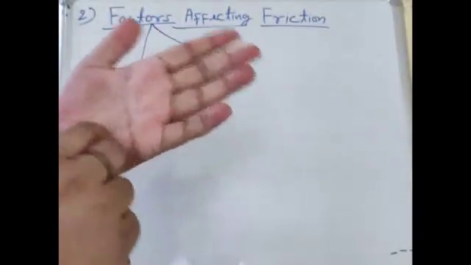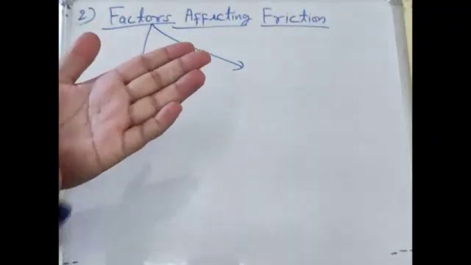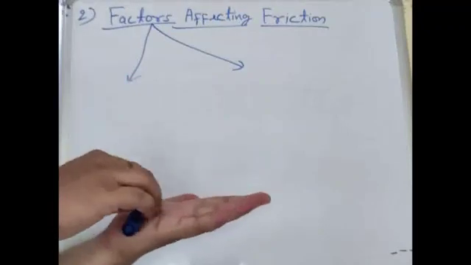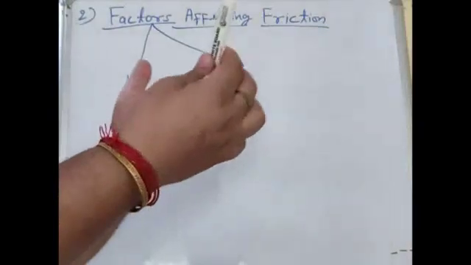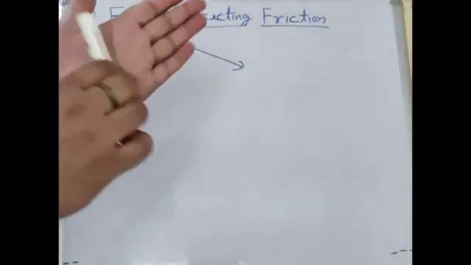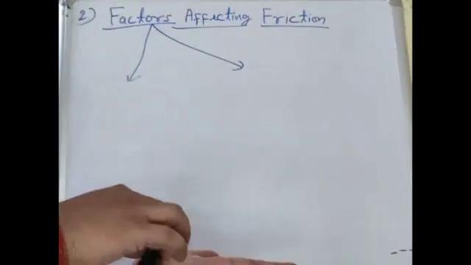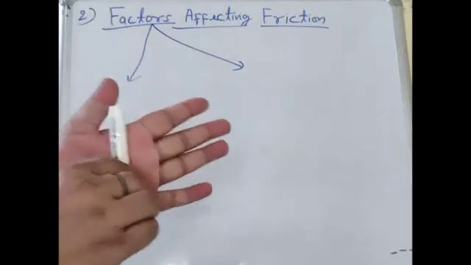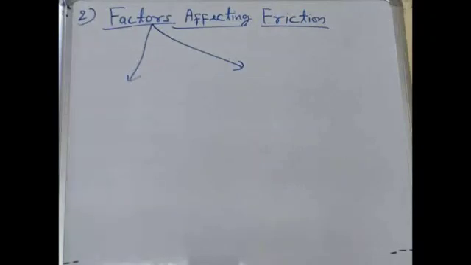There are microscopic, minute, tiny irregularities present in this surface, and those irregularities will interlock the object between the surface and the pen. So when we roll this pen, after some time it will stop, because there is interlocking, there is contact between the surface and the pen, and that interlocking depends on the surface.